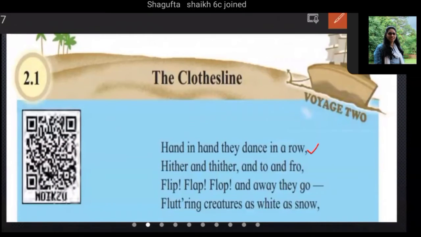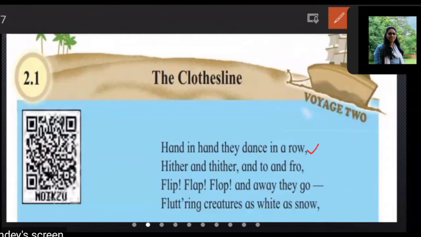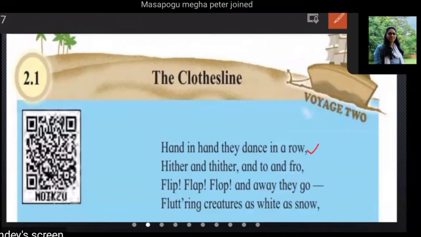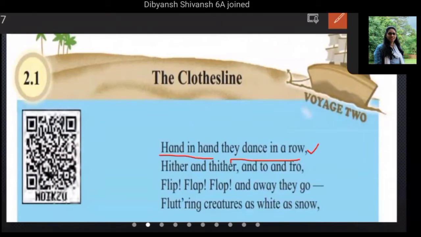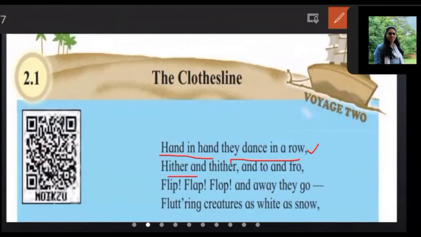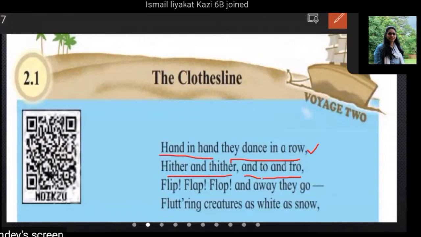Hand in hand they dance in a row, hither and thither, and to and fro. Now you also read. Hand in hand they dance in a row, hither and thither, and to and fro.